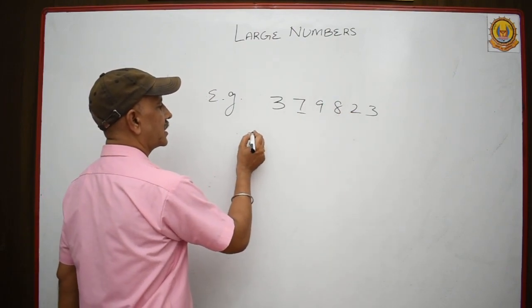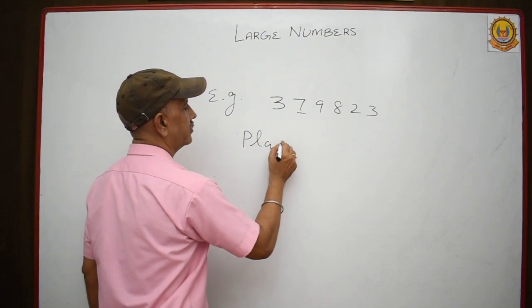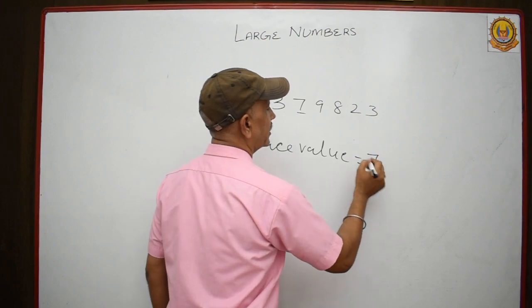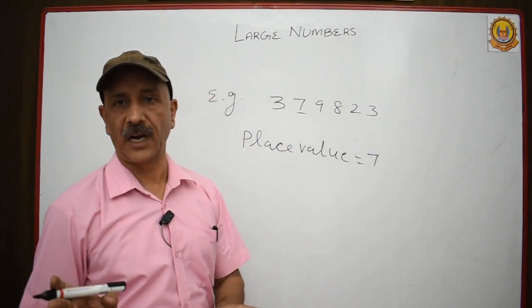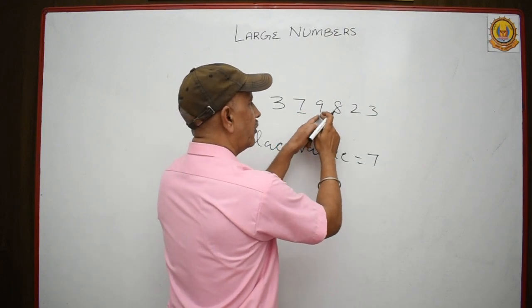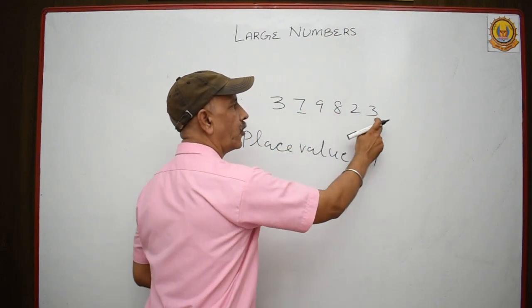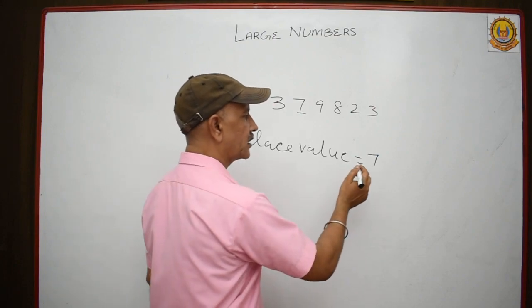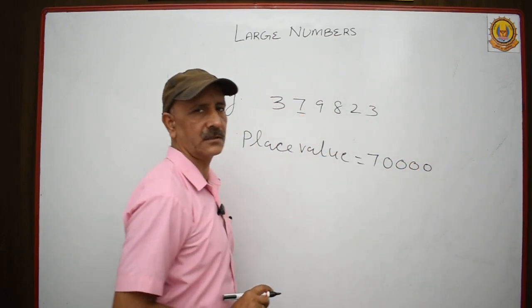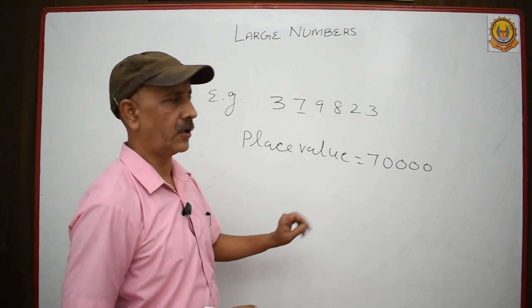Firstly write down place value. Place value of this digit is 7 because place value depends upon its position. Means 7 and 1, 2, 3, 4, four more digits are there. Yes, you just put 4 zeros after this. This is place value.